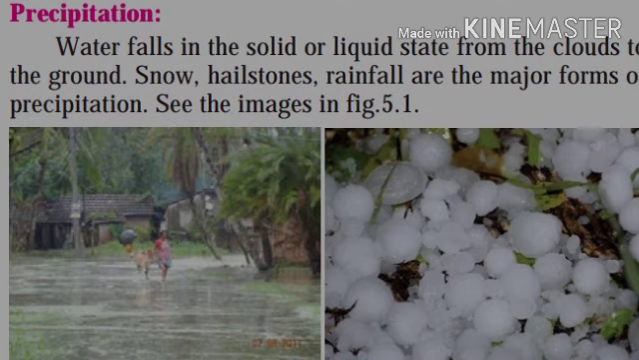Friends, now let's learn about precipitation in detail. Water falling either in solid state or in liquid state from the clouds to the ground is called precipitation or rainfall. Snowfall, rainfall, hailstorm, fog, dew and frost are the various forms of precipitation. You can see the images given on page number 42, figure 5.1, which shows the forms of precipitation or condensation. Now friends, let's learn about the forms of precipitation.